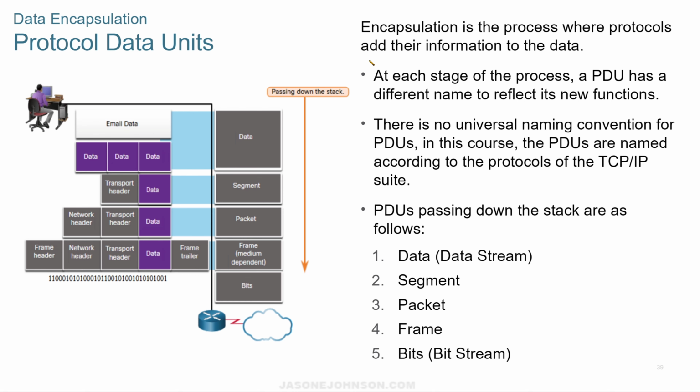So encapsulation is the process where protocols add their information to the data as it goes down. So they encapsulate, or they build on it as it goes down. So you have your data, then you have your segments and your packet and your frame, and then your bits. The bits are the ones and zeros. So at each stage of the process, a PDU has a different name to reflect its new function. There's no universal naming convention for PDUs in this particular course. The PDUs are named according to the protocols, and PDUs passing down the stack are as follows: your data stream, your segment, your packet, your frame, and then the bits.